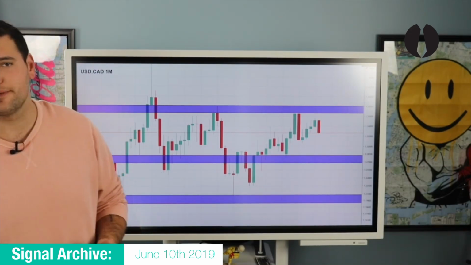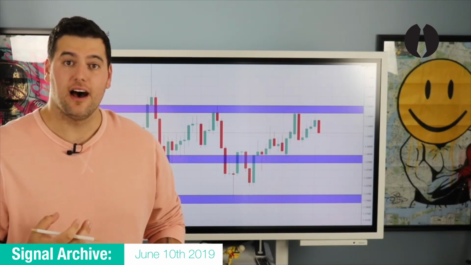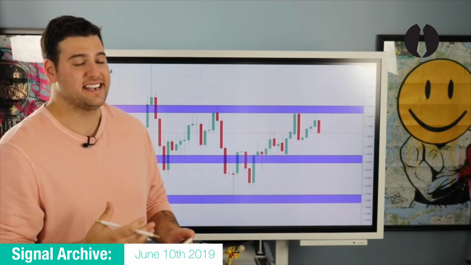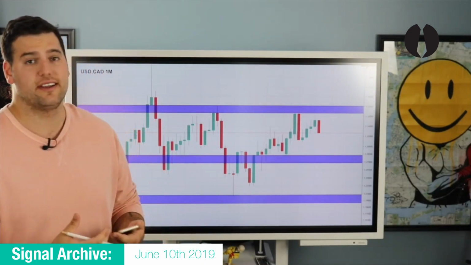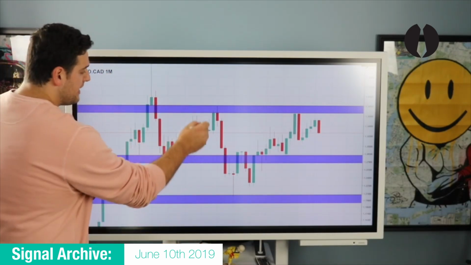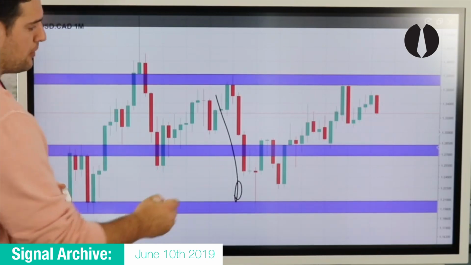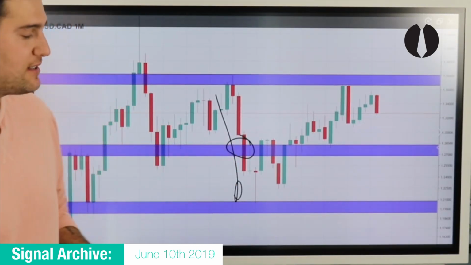Now, this pair is giving me a really clean example of a push following a push. Now, you might say, David, you've been saying for so long that after a push there's an exhaustion, and that's correct. But an exhaustion can turn into a push if it breaks an area sensitivity. So here's a push to the downside. Why is it a push? It broke its mid-range zone. That's an area sensitivity. That makes it a push.